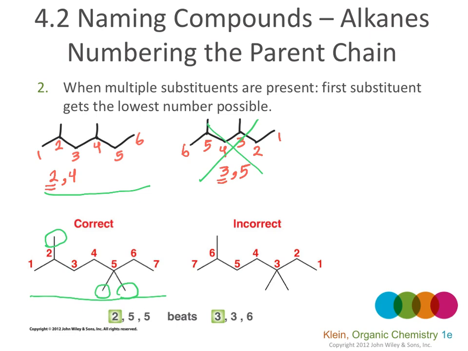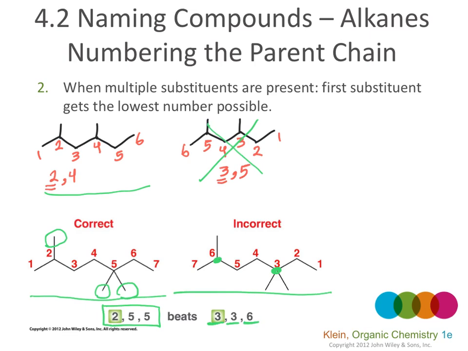If we number from left to the right, the methyl groups are on carbon 2, 5, and 5. And if we number from the right to the left, 2 of the methyl groups are on carbon 3, and the third one will be on carbon 6.